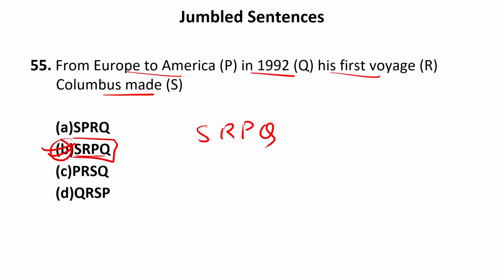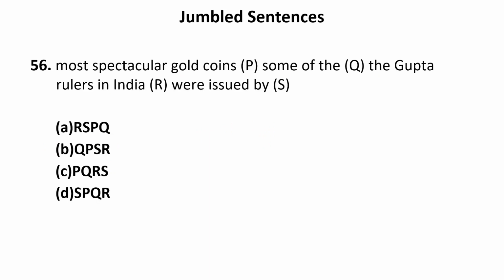Now, if I go with SP, Columbus made from Europe to America, this is not correct. So this will be the correct answer because Columbus is the one to begin the sentence. He is the subject of the sentence. So only this sequence is absolutely correct. So obviously B will be the correct answer. Now let us move to the next one.